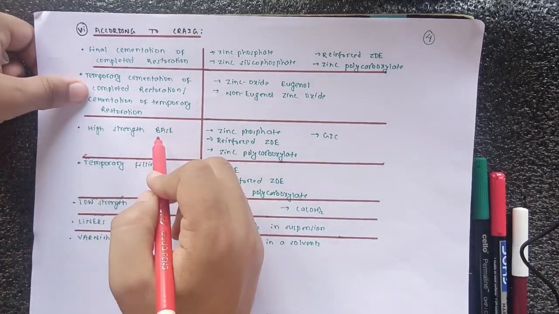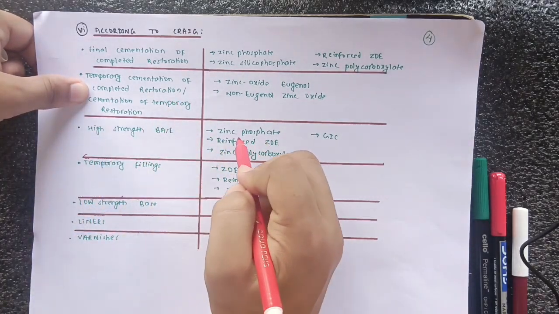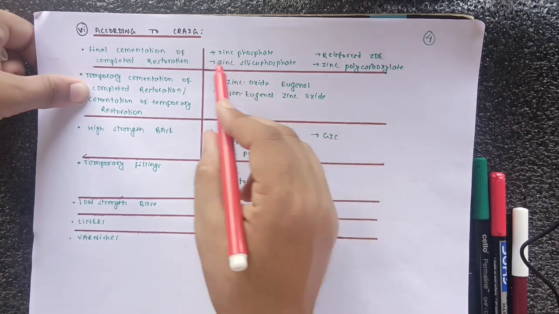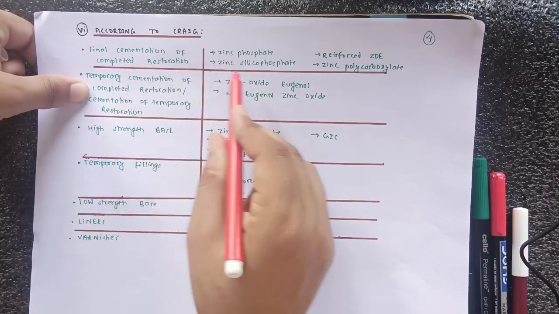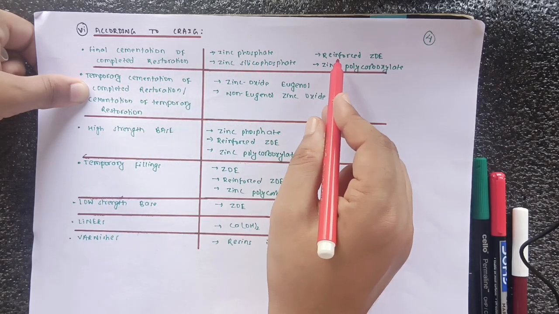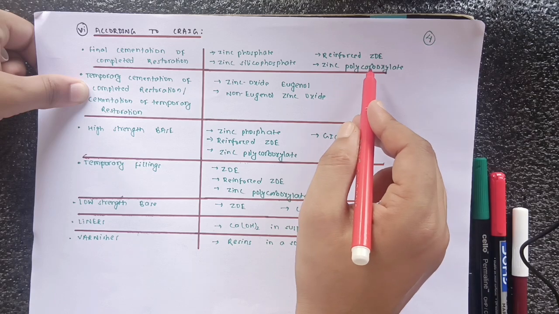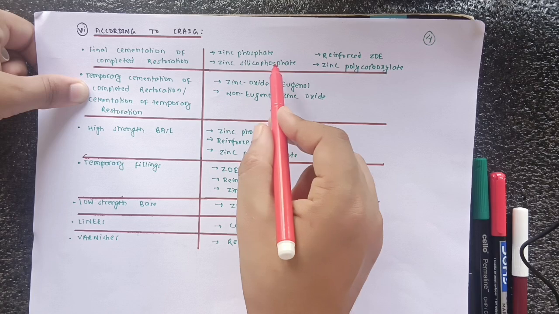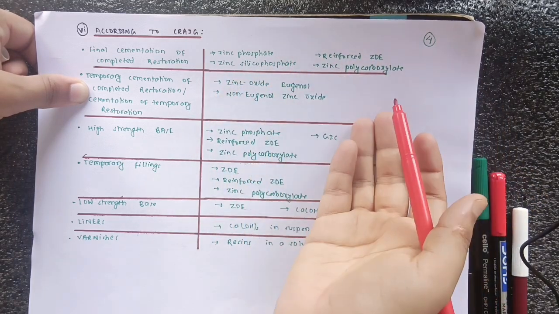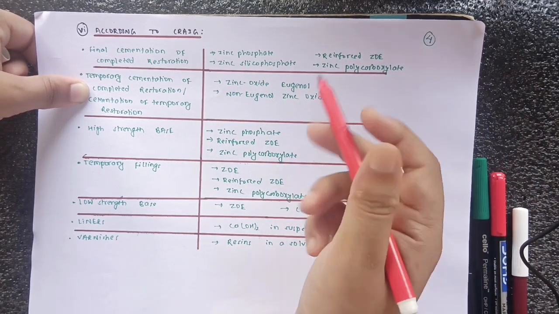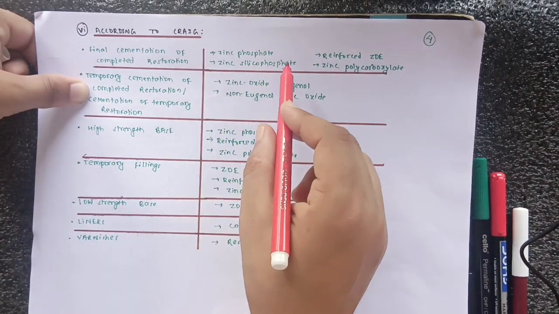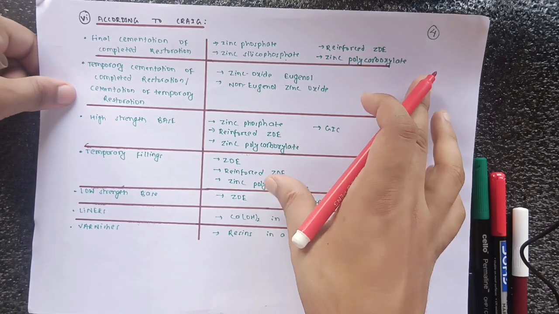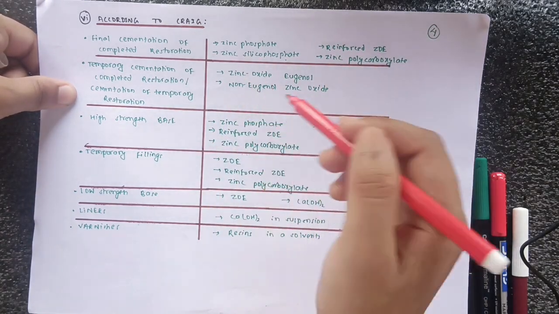After that, there is high strength base. For high strength base, just remember zinc phosphate, reinforced ZOE, polycarboxylate, and GIC. So just remember the final cementation of completed restoration: zinc phosphate, zinc silicophosphate, reinforced ZOE, and zinc polycarboxylate. Take all four of those here and omit zinc silicophosphate. In the replacement of zinc silicophosphate, we add GIC here. So we can remember in such a pattern.